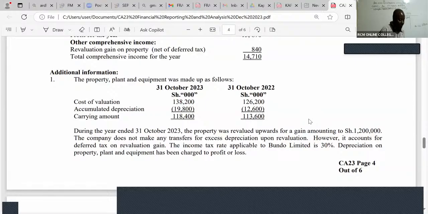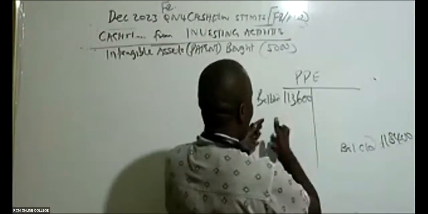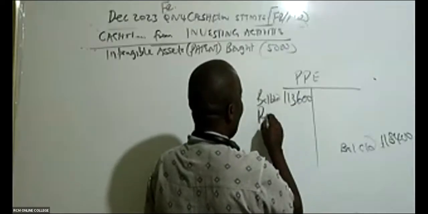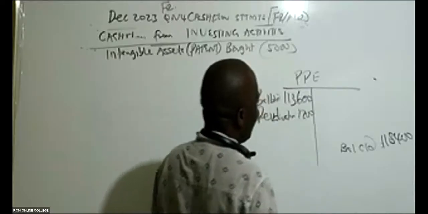And then, ladies and gentlemen, remember what makes these assets go up? It's either through revaluations or we purchase new ones. Like now here you can see we are told during the year ended 31st October 2023, the property was revalued upwards for a gain amounting to 1,200. Remember the figures are in shillings thousands. So it'll come and tell us revaluation. So you debit this. Revaluation will increase the amount by 1,200.